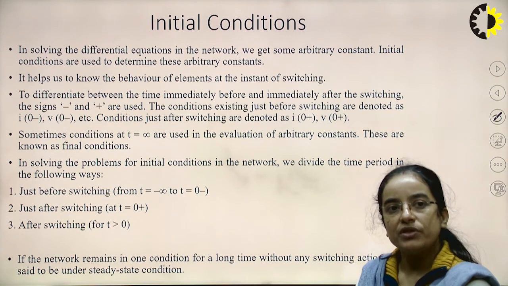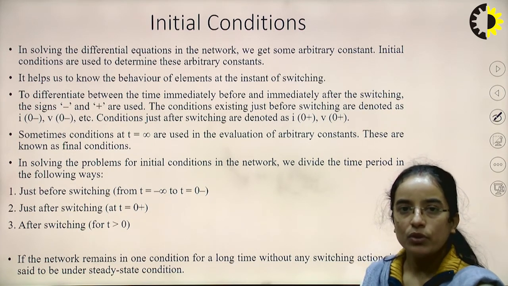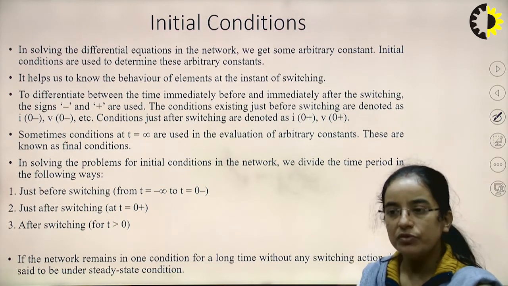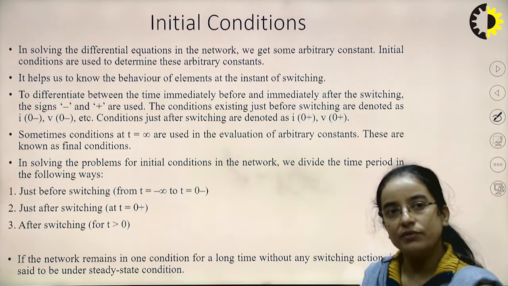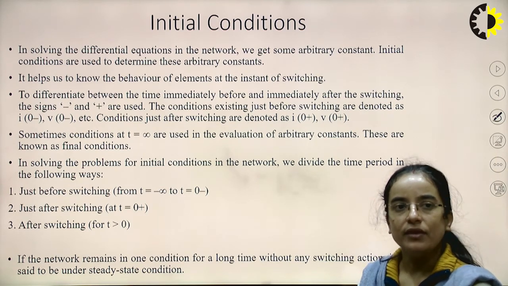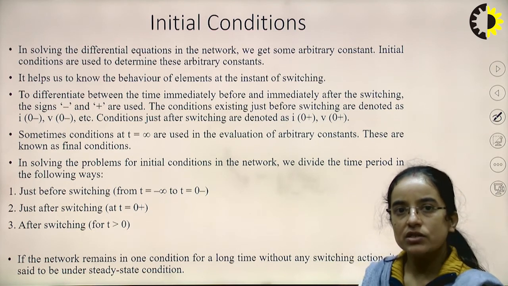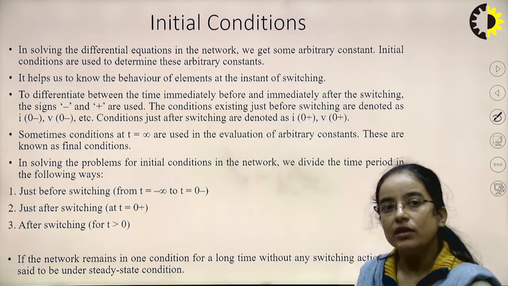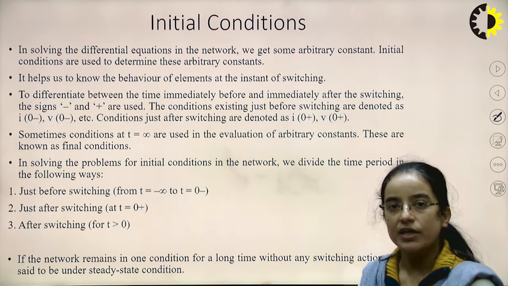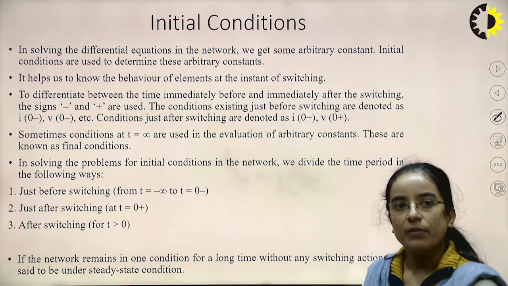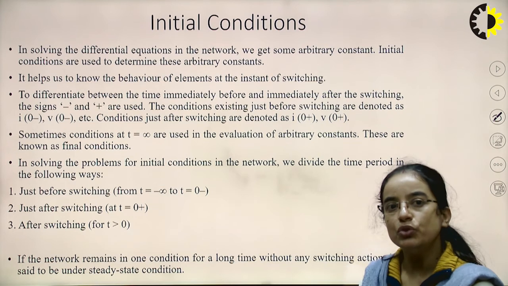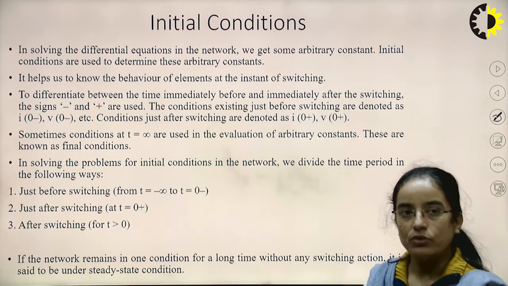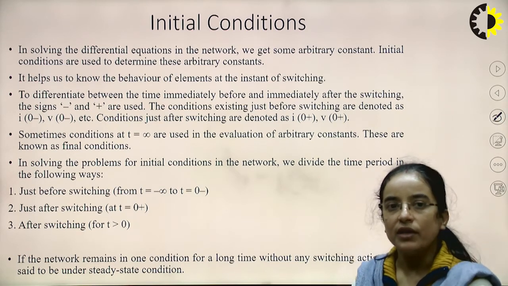To differentiate between the time immediately before and after the switching, the signs 0 minus and 0 plus are used. Just before the switching is 0 minus, and just after the switching is 0 plus. The conditions existing just before switching are denoted as i(0 minus) or v(0 minus), and the conditions just after switching are denoted by i(0 plus) and v(0 plus). Sometimes conditions at t equal to infinity are also used to evaluate the arbitrary constants, and these are known as the final conditions. T equal to infinity means the final value.